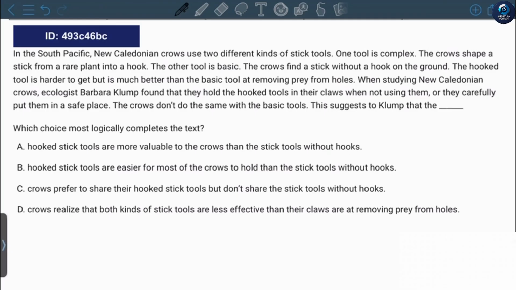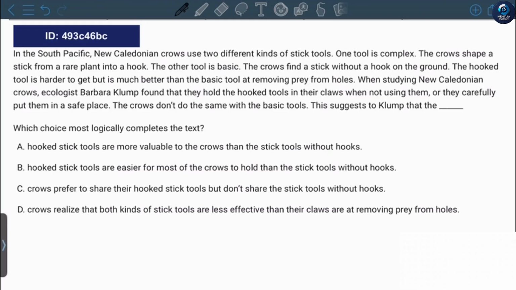When studying New Caledonian crows, ecologist Barbara Klump found that they hold the hooked tools in their claws when not using them, or they carefully put them in a safe place. The crows don't do the same with basic tools. This suggests to Klump that the hooked stick tools are more valuable to the crows than the stick tools without hooks. Okay, let's look at the choices.